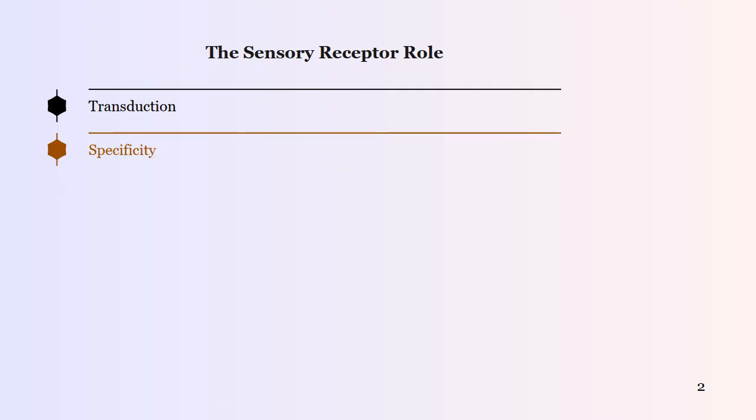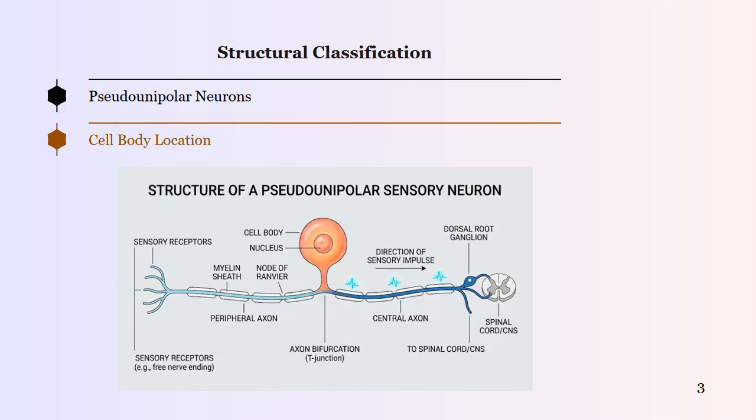2. The sensory receptor role. Transduction. Receptors convert physical energy like light or pressure into electrical impulses that the nervous system can interpret. Specificity. Each receptor type is specialized to respond to a particular kind of stimulus, such as heat, touch, or chemical changes.